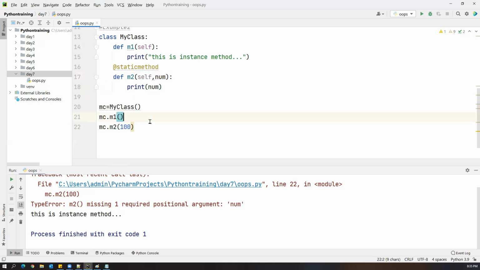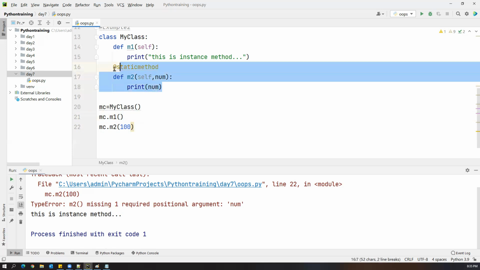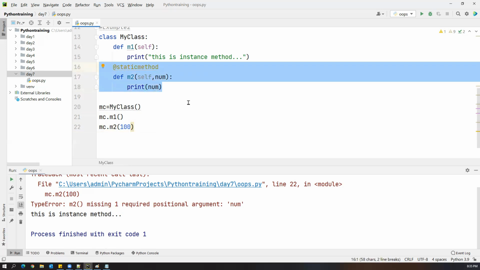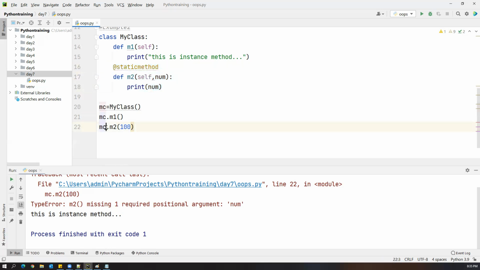Okay, so here we are trying to call the static method through an object. This doesn't make any sense, first of all, because we should be able to access a static method only through the class. That's the first thing. But still, even though we are able to access the static method through the object, here we are passing just one argument. But when you make this method a static method, we have to pass one more argument for self also.